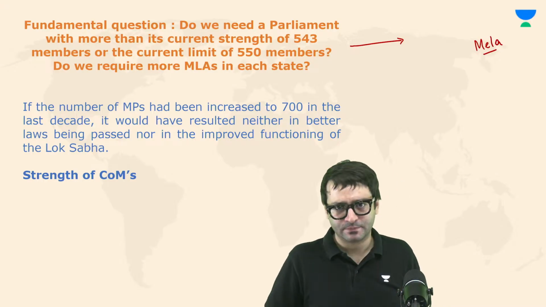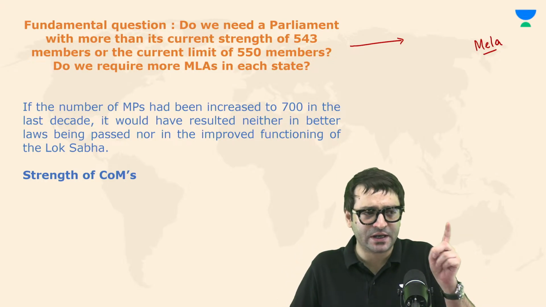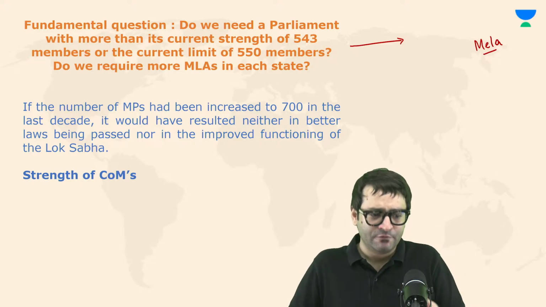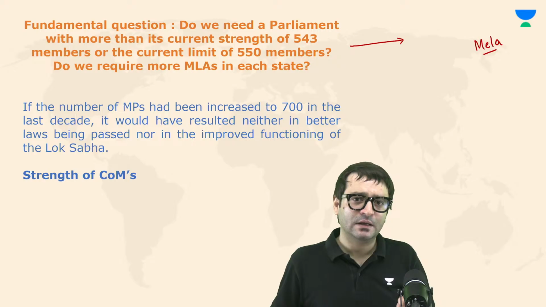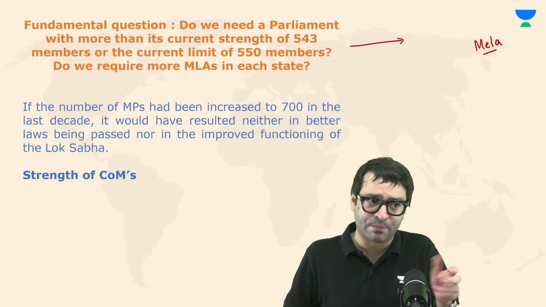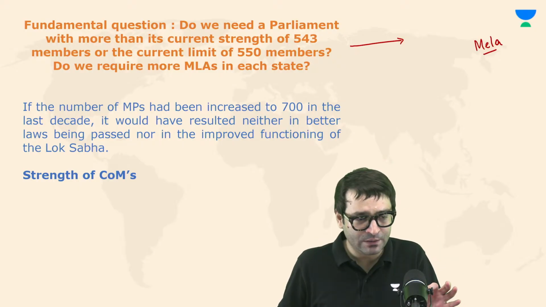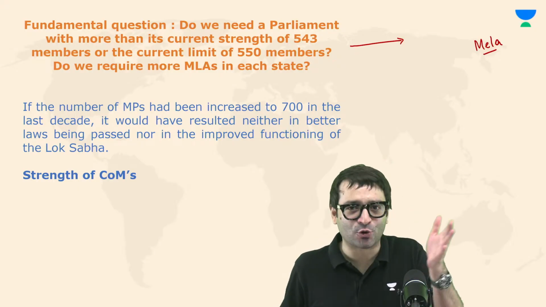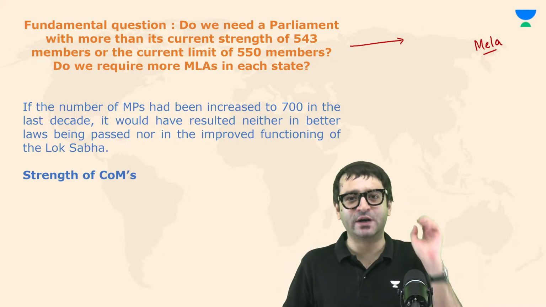What would happen if the number of MPs in Lok Sabha are not 543 but are 900? Will the quality of debate in parliament enhance? Will the quality and the quantity of the kind of laws that we pass in the parliament increase, be better? Will more tables and chairs be thrown at each other? Will more microphones be lifted and thrown at the presiding officer?